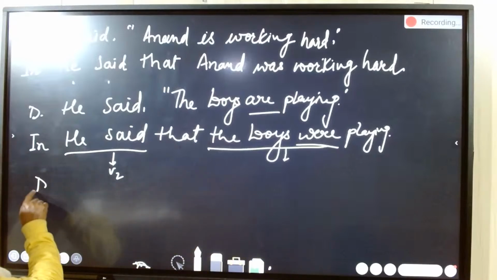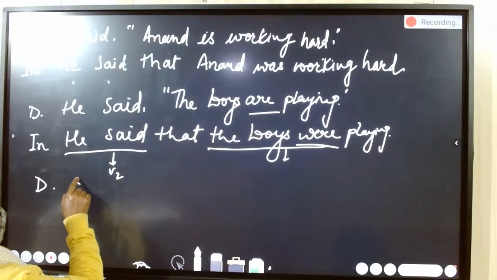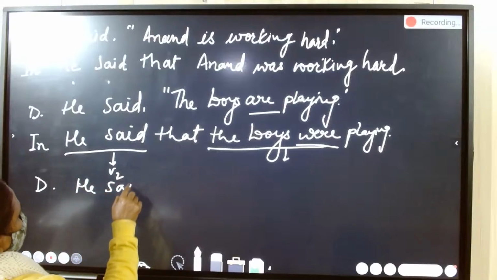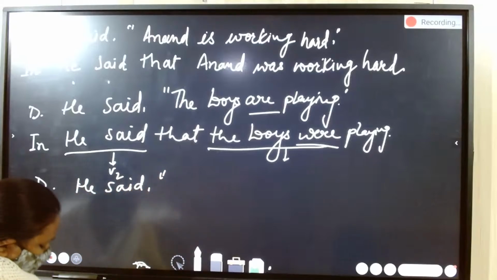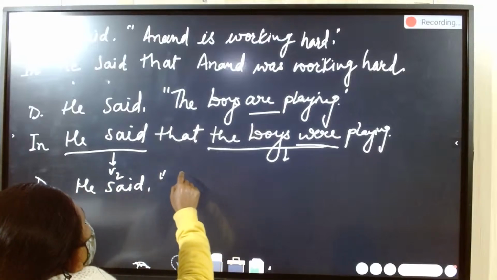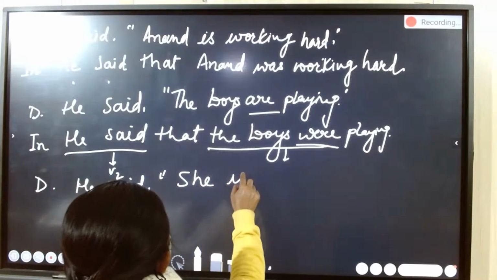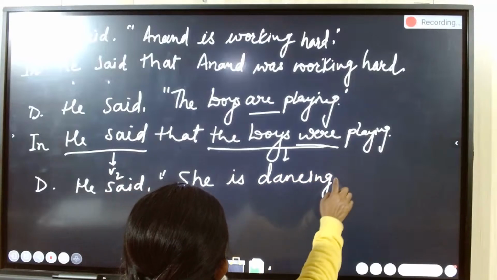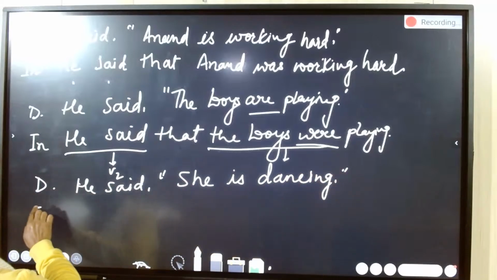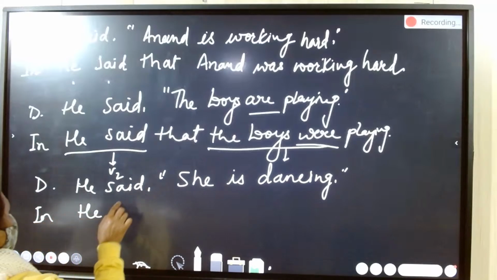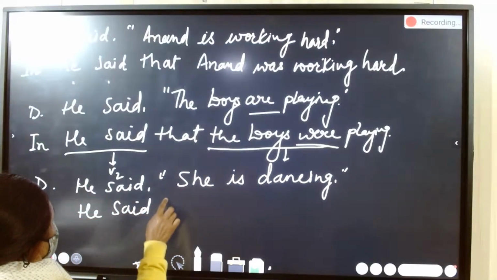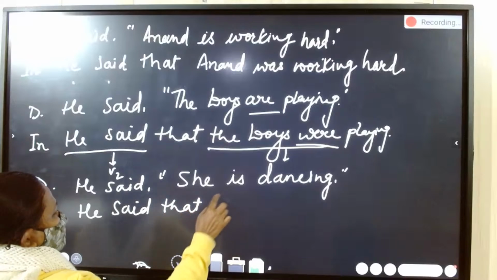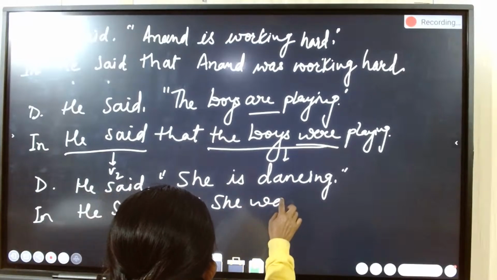Similarly, we can take another example. She is dancing. And in indirect speech, you turn it: he said that she was dancing.